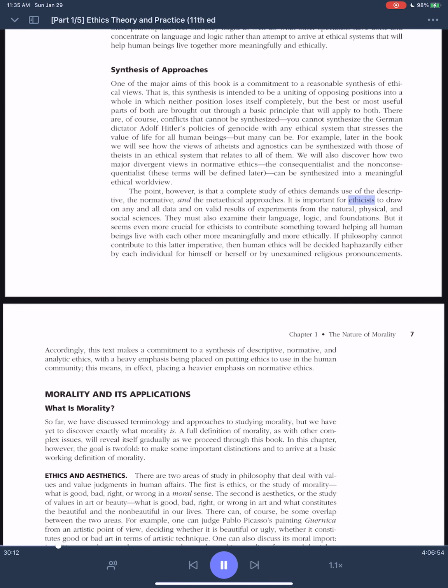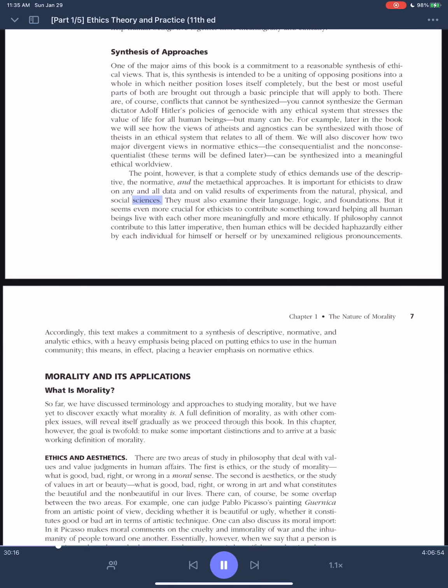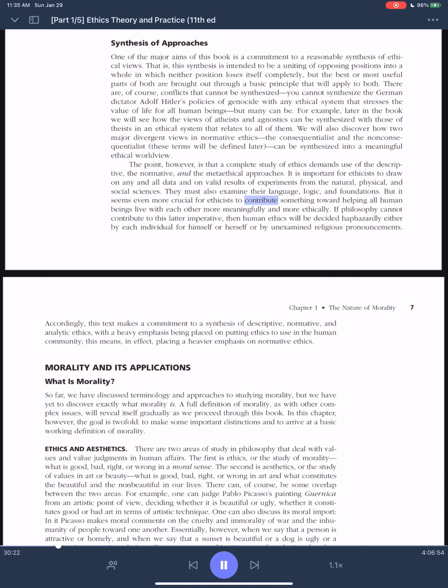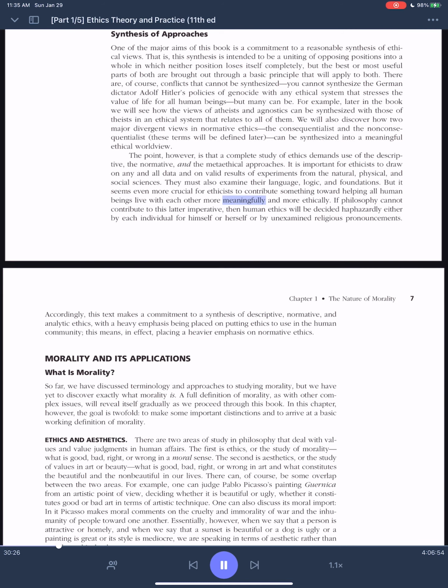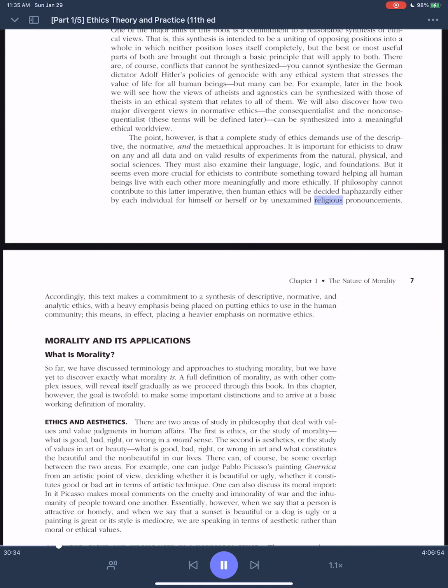approaches. It is important for ethicists to draw on any and all data and on valid results of experiments from the natural, physical, and social sciences. They must also examine their language, logic, and foundations. But it seems even more crucial for ethicists to contribute something toward helping all human beings live with each other more meaningfully and more ethically. If philosophy cannot contribute to this latter imperative, then human ethics will be decided haphazardly either by each individual for himself or herself or by unexamined religious pronouncements.